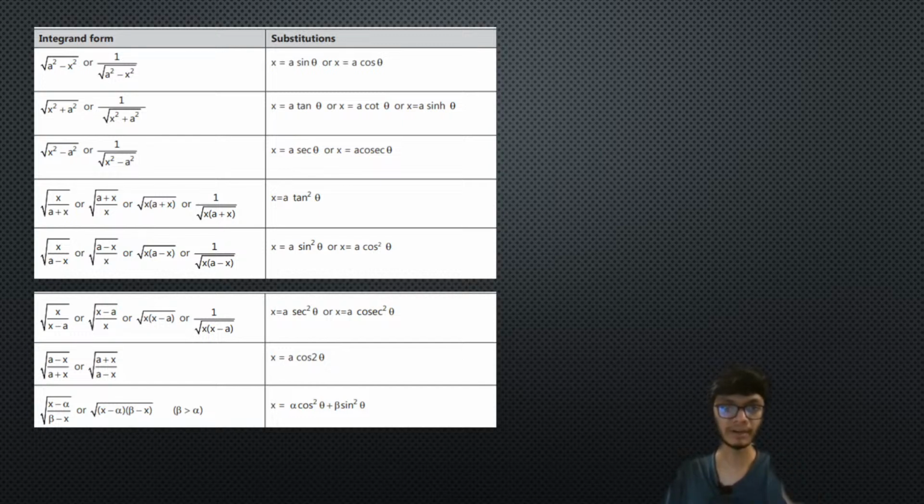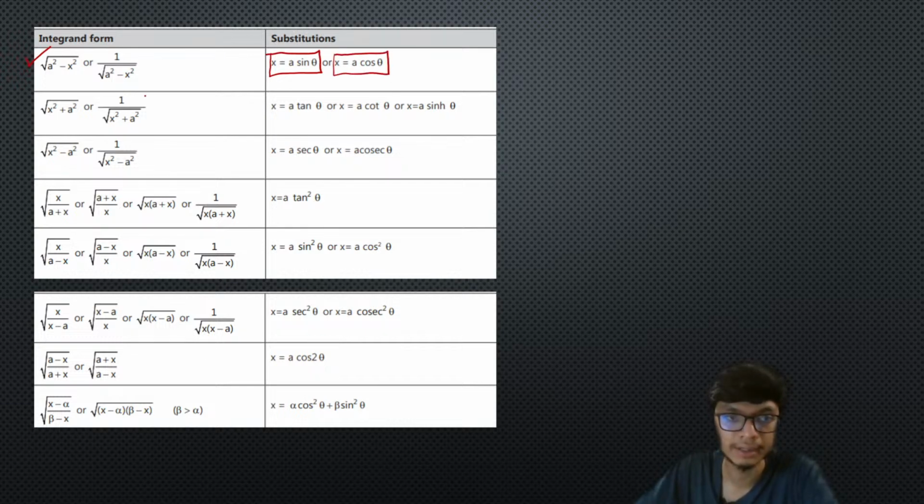Some of the very crucial substitutions I have written here: when you have any integrand of the form a square minus x square, the very important substitution to think about is putting x equal to a sin theta or x equal to a cos theta. That's how simple it is, right? Similarly, if you see an integrand of the form square root of x square plus a square, or 1 upon square root of x square plus a square, you just need to put x equal to a tan theta or a cot theta. That's how it will be solved, right?